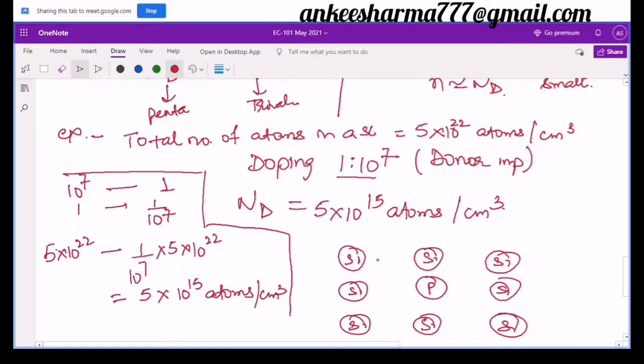It means if the total number of atoms in a semiconductor is 5 times 10 raised to the power 22 atoms per centimeter cube, then how many doping atoms will be there in that per centimeter cube? It will be around 5 into 10 to the power 15 atoms. So look here, due to these 5 into 10 to the power 15 phosphorus atoms, how many extra electrons am I going to have? As this phosphorus has 1 extra electron, so definitely all these will be my extra electrons. So इतने हमारे पास extra electrons आ गए. Now what is going to happen with these extra electrons? अगर ये मेरे पास extra electrons है तो holes कितने होंगे?